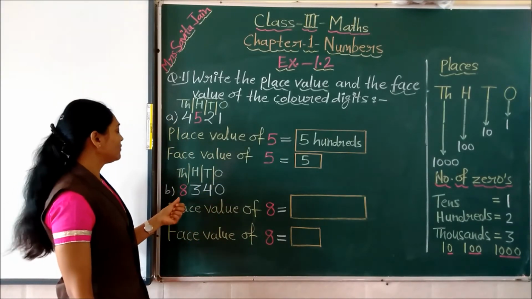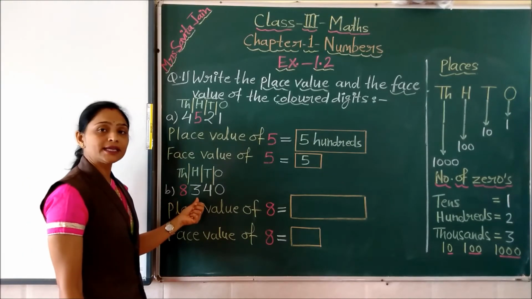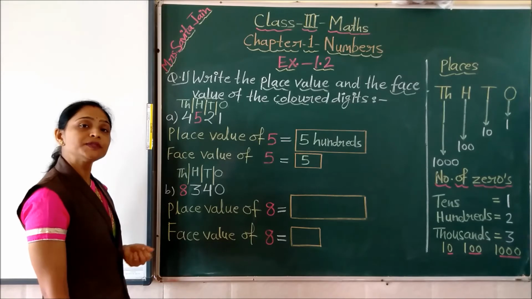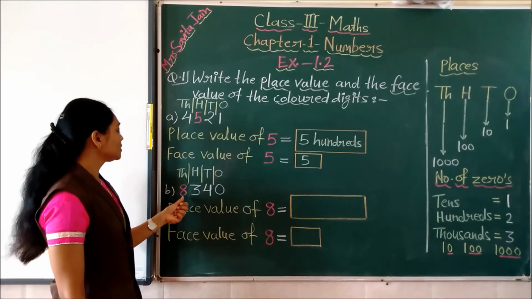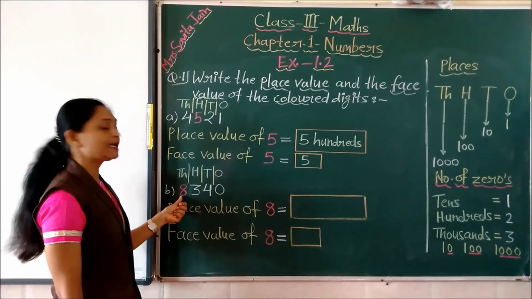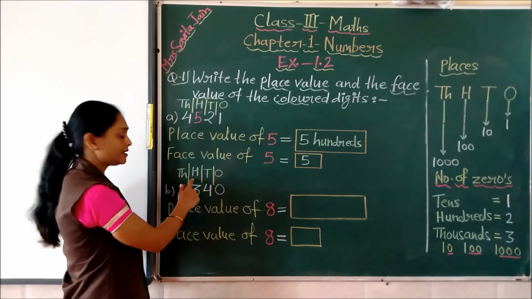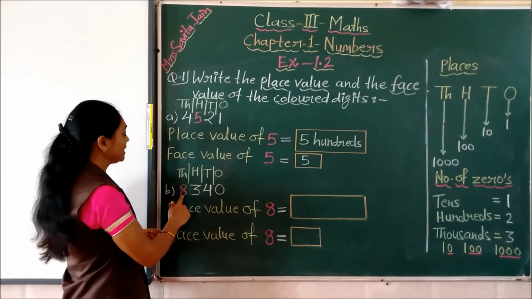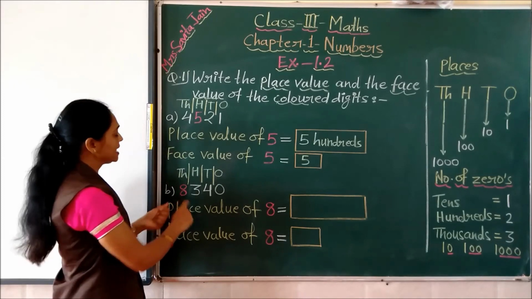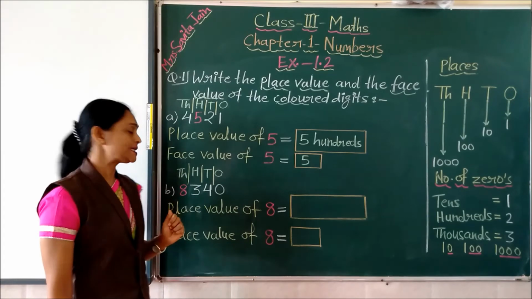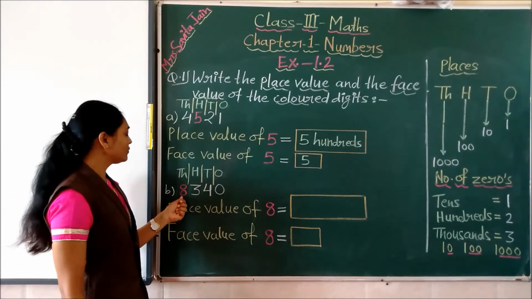Yes children. Now we will solve the second question the same way. Here we have to find out the place value of this 8. So first of all we have to see this 8 is written on which place? This is ones, tens, hundreds and thousands. So 8 is written on thousands place. Now we are going to use the values of the places. So for that what to do?